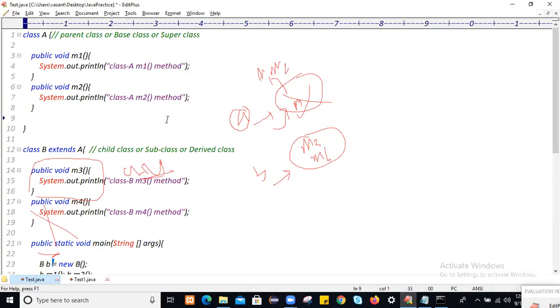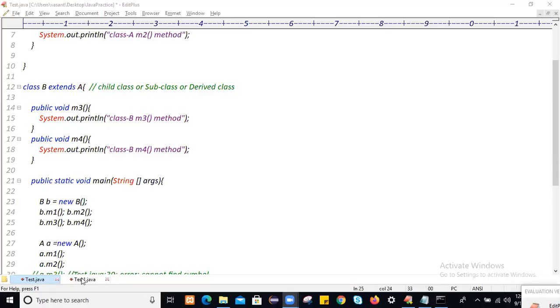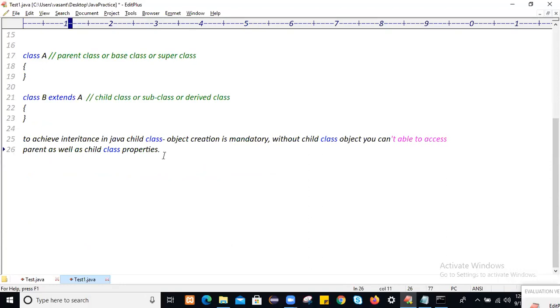When you go with the child class object, you are reducing the length of the code and avoiding duplication in the code. If you are reducing the length of the code and avoiding duplication, performance will by default be increased. That is the advantage of inheritance. Am I clear? Write down this application, then we'll write the advantage of an application with inheritance.